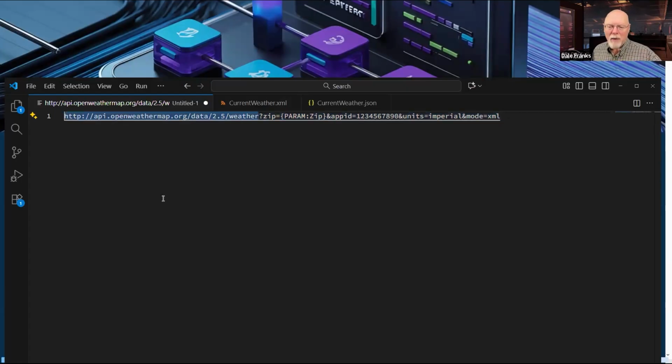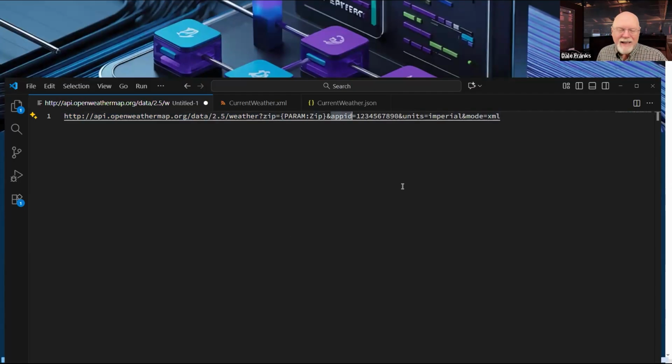It's openweathermap.org/data/2.5/weather. That's how I get the weather data back from their API. But to get the weather back that I need, when you see this question mark, that means I've got to pass it some information. Now, they ask for a couple of things. One, the zip code, so that I know what area I'm grabbing the weather for.